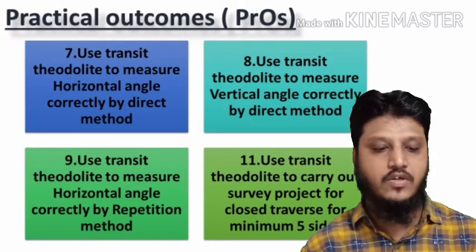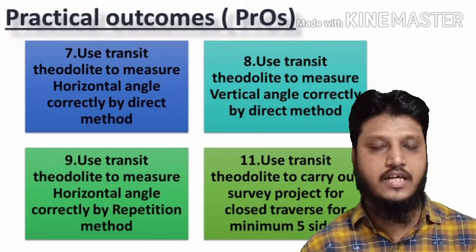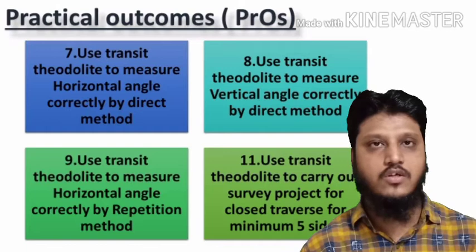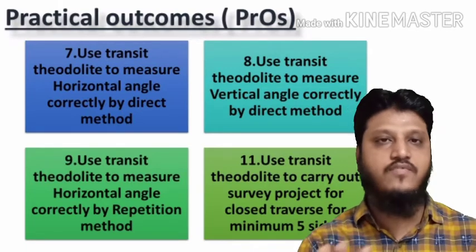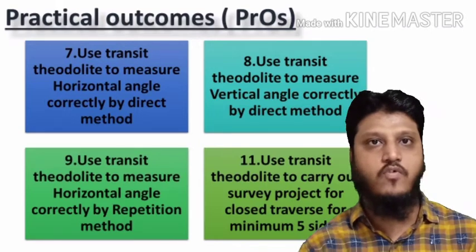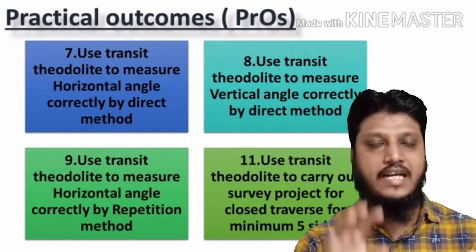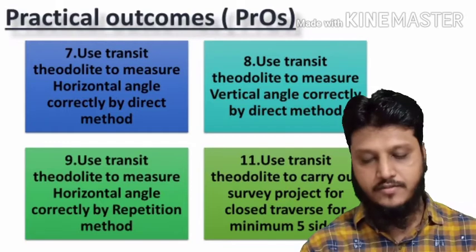Use transit theodolite to measure horizontal angle correctly by repetition method. And use transit theodolite to carry out the survey project for closed traverse for minimum 5 sites. So these 4 practicals are related to this topic.